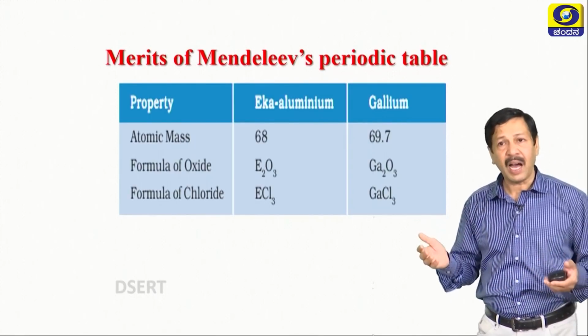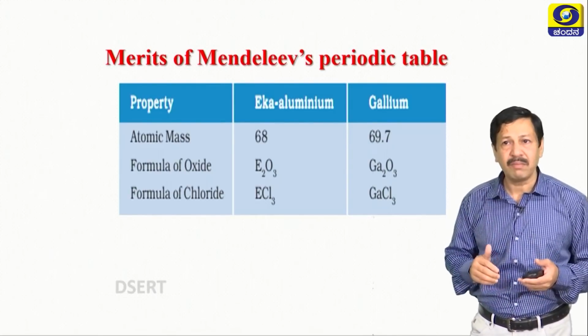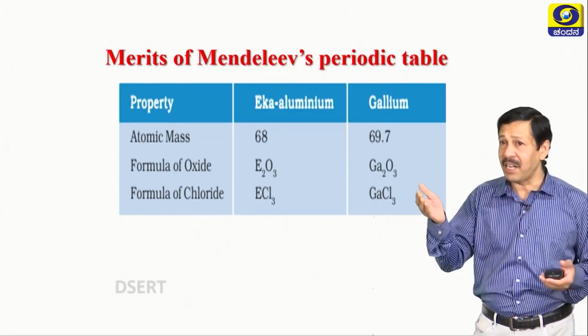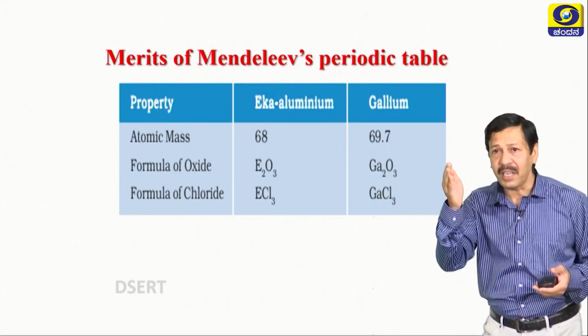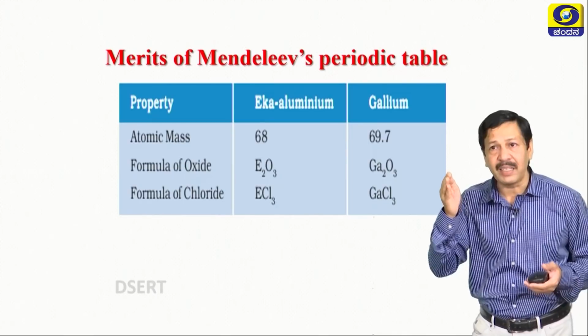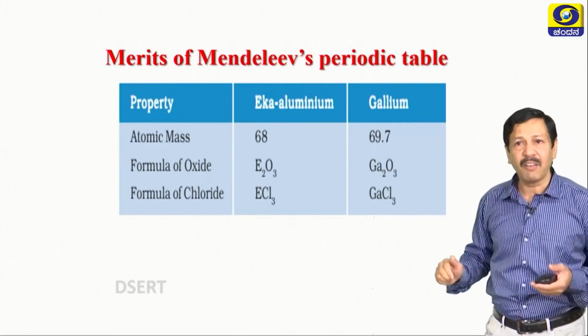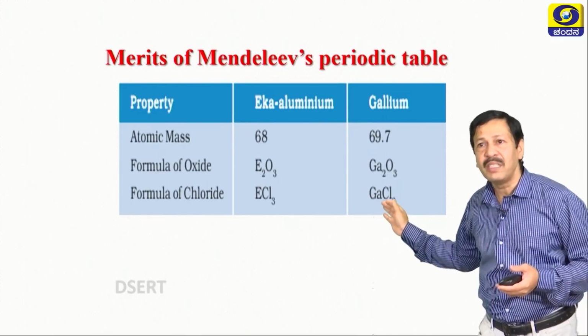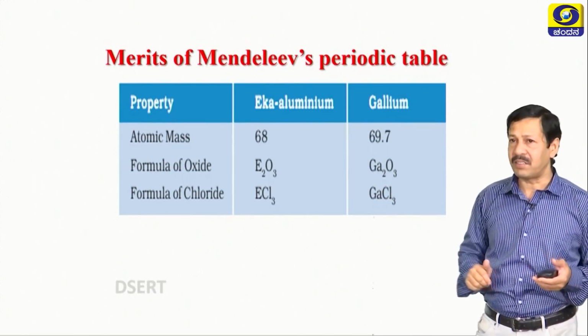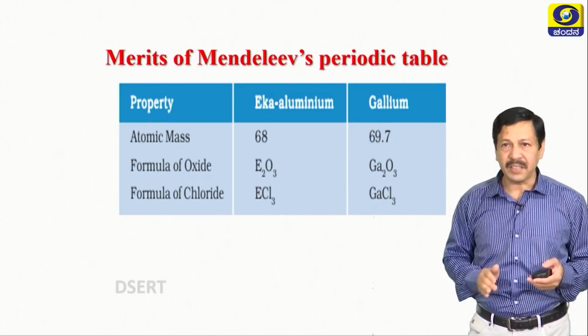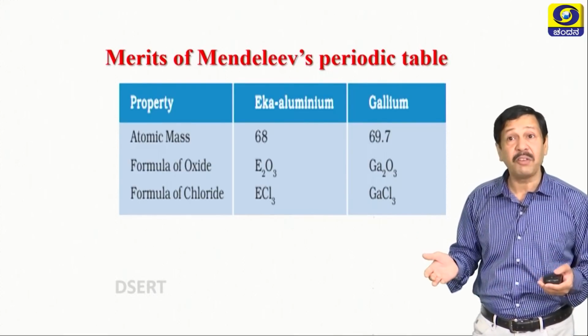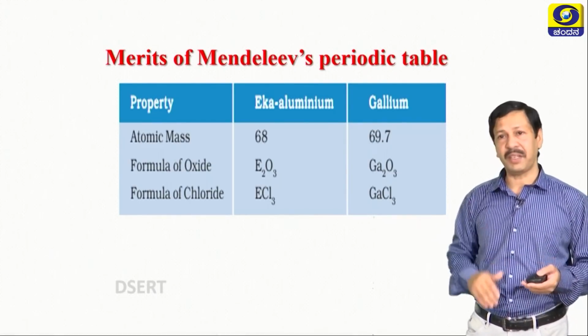What happened after the discovery of gallium? Mass 69.7. You are seeing the formula of the oxide Ga2O3 and the formula of the chloride GaCl3. Thus, what he predicted was found to be more accurate compared to others' classifications.